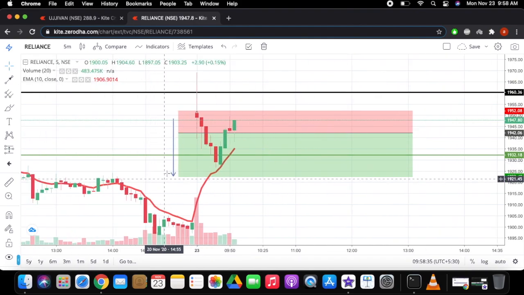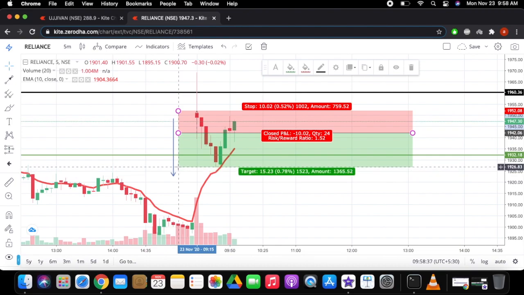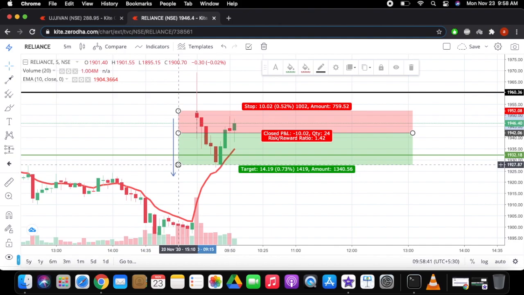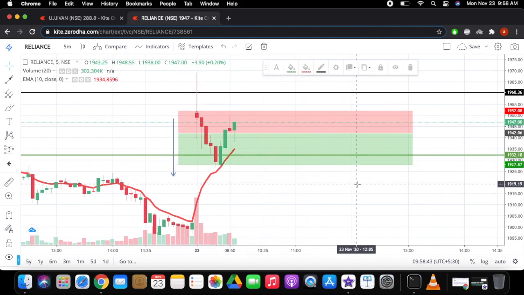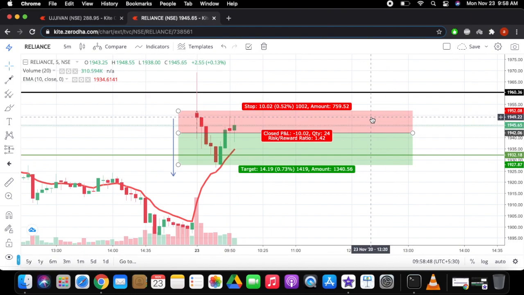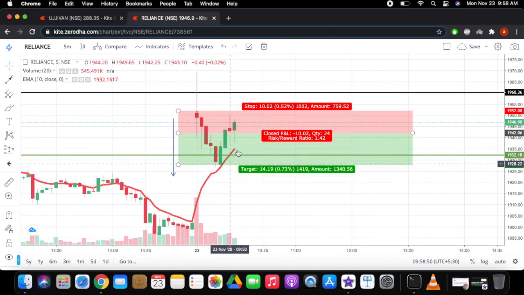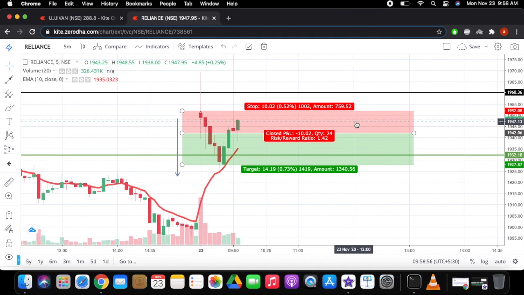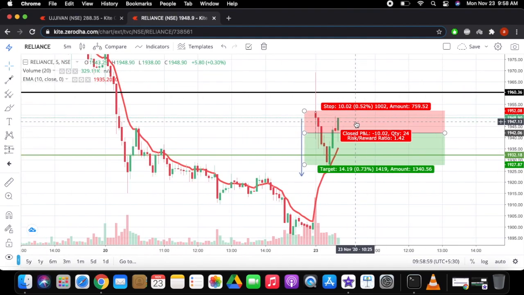So I booked my profits over here, which was around 0.78, a little bit over here. So 0.75 or something, that was my profit which I booked. I didn't even trail it because I was expecting this one to reverse if it found any kind of support. So I booked everything over here. So I'm done with the trade on Reliance with 0.7 percent. One is to like 1.2, 1.3 or something. That is my risk reward.